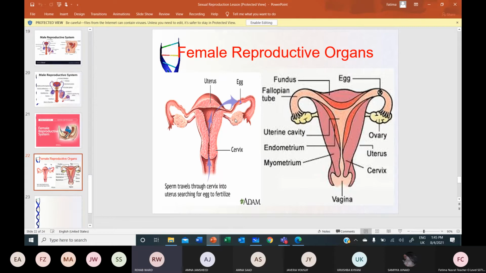It is pear-shaped and 7.5 centimeters long. Its inner lining is called the endometrium, which sheds every month during menstruation. At the end of the uterus, there is a ring of muscle known as the cervix, and the cervix leads to the outside, which is called the vagina. The opening of the vagina is called the vulva, where the semen is deposited during intercourse. Semen is deposited in the vagina.